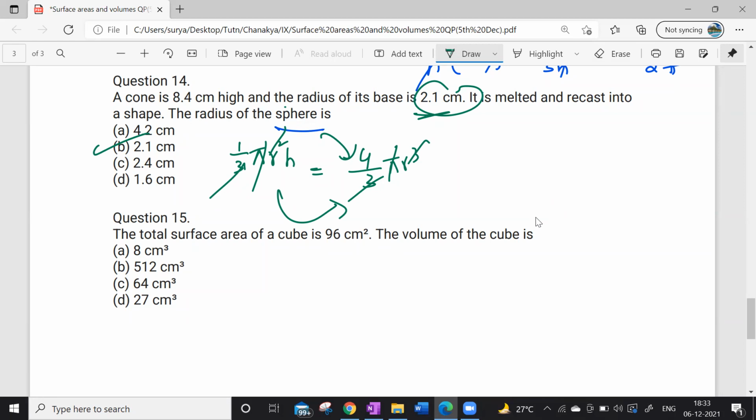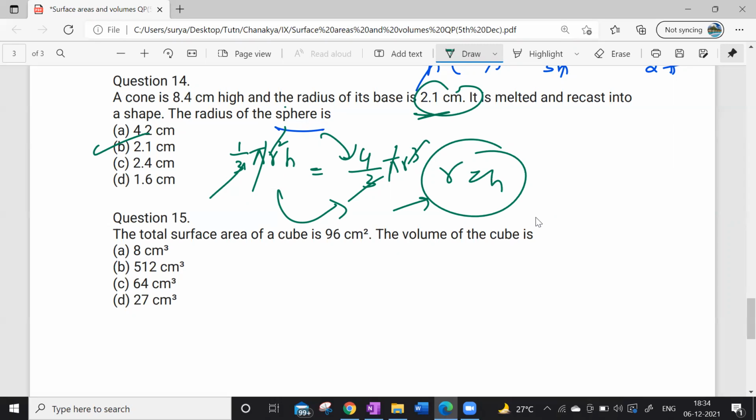So if you do so, r cube is equal to what? 2.1 cube, how much? What you are saying is 2.1 whole square, 21 square is 441. So r cube comes to 9 point something, so r is equal to 2.1 again. Even if you substitute and calculate, you will get 2.1 only. There will not be any change.